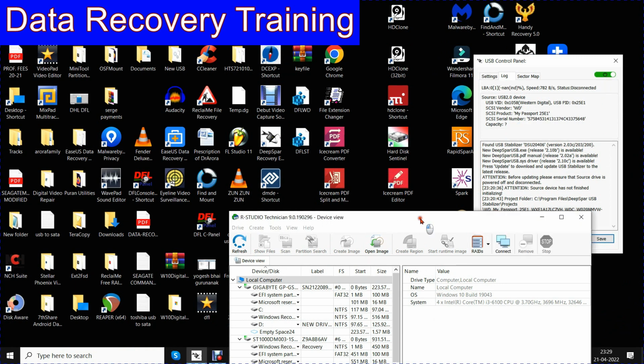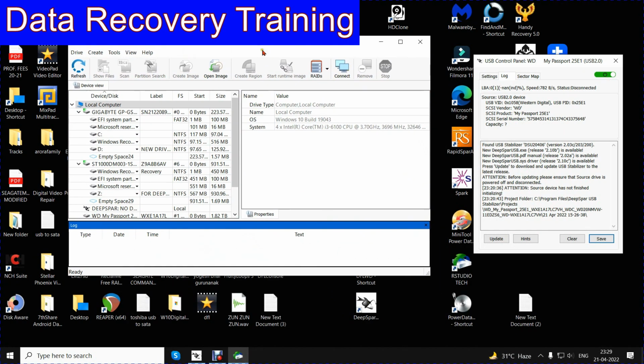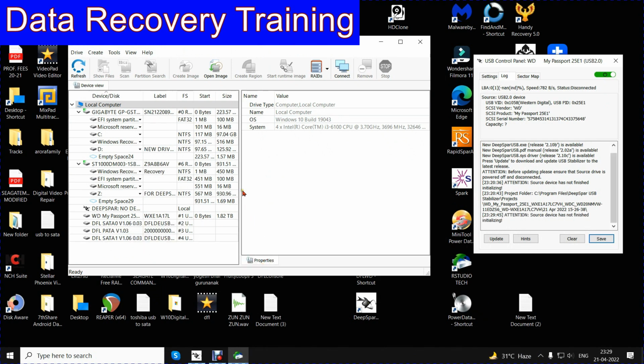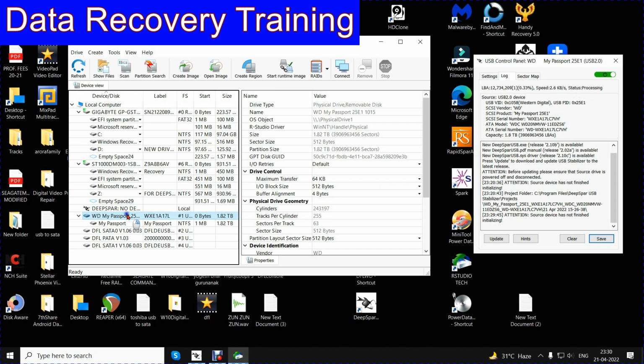I will put it on, because the requirement in RStudio with the stabilizer is that the drive should appear as idle in the status. Now it is idle. I will click on WD My Passport, right click,